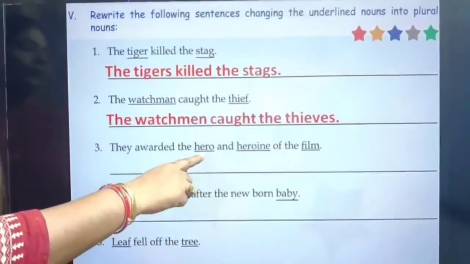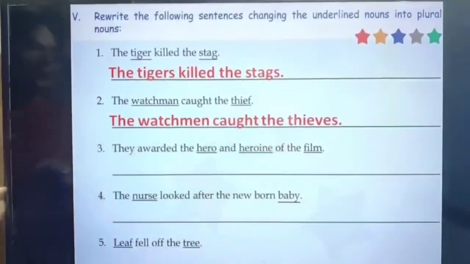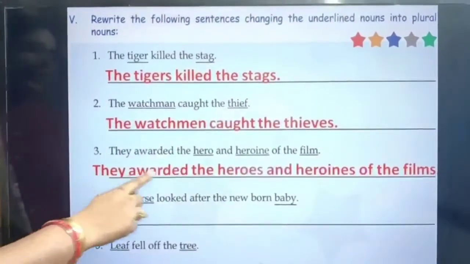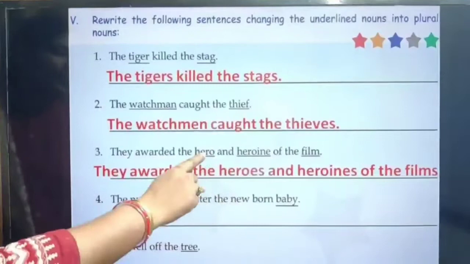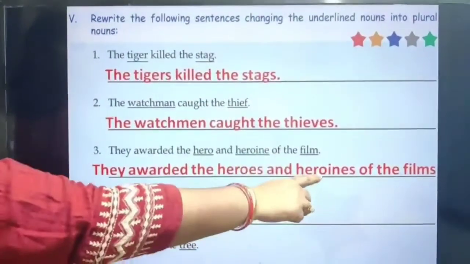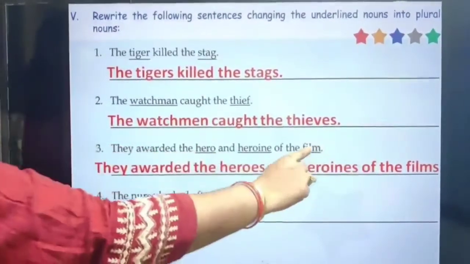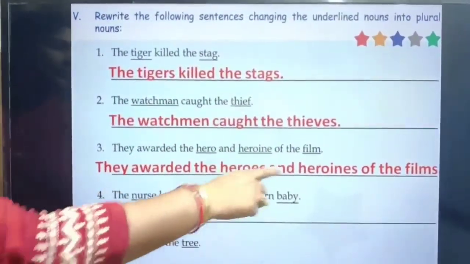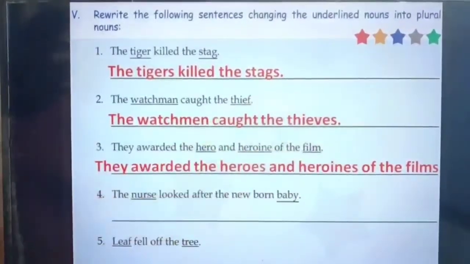We have to write the plural form of all these three naming words. They awarded the heroes. Hero, heroes. Heroine, heroines of the film, films. So the sentence will be: they awarded the heroes and heroines of the films.